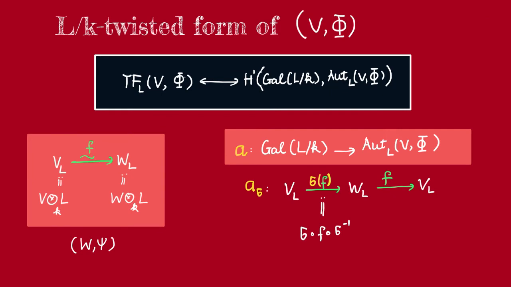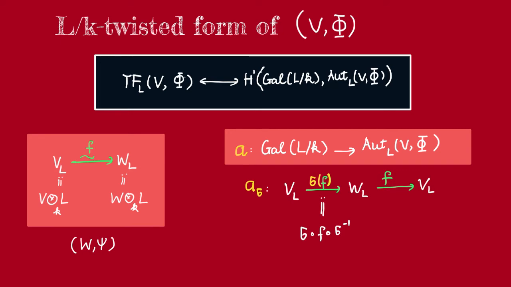So now let's review quickly the classification of twisted forms of a vector space V with a given tensor phi. So let V be a vector space over K and phi some tensor. We say that a pair of a K-vector space W and a tensor psi of the same type as V is an L over K twisted form of V if there is an isomorphism between V tensor L and W tensor L. This isomorphism should preserve the corresponding tensor, so it should send phi to psi.